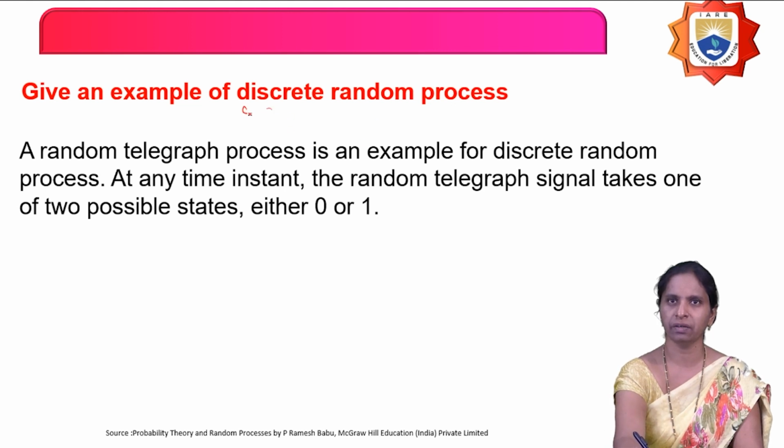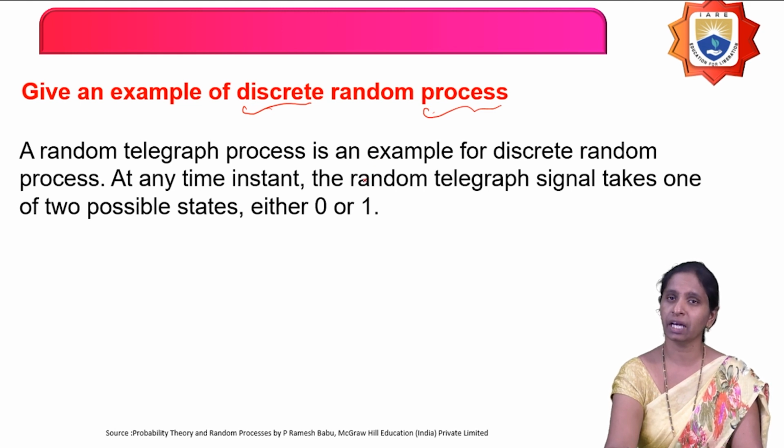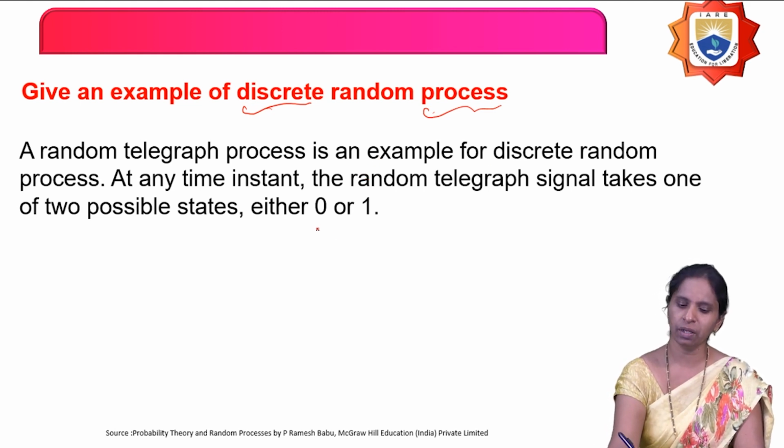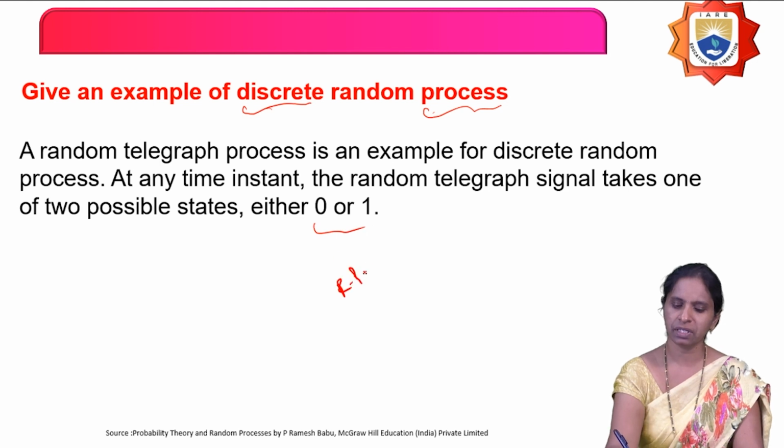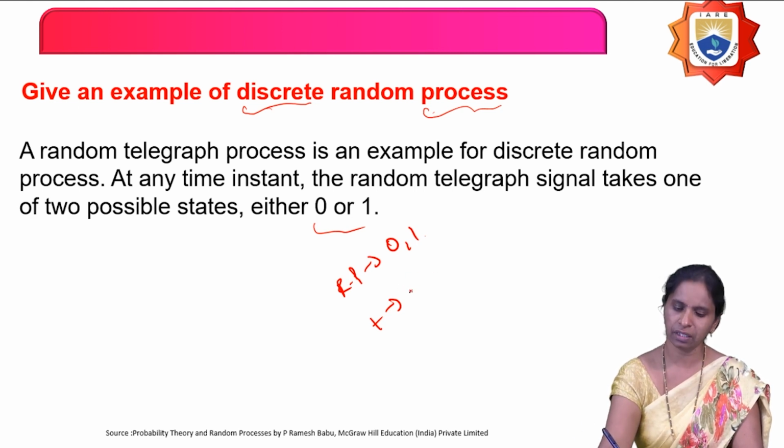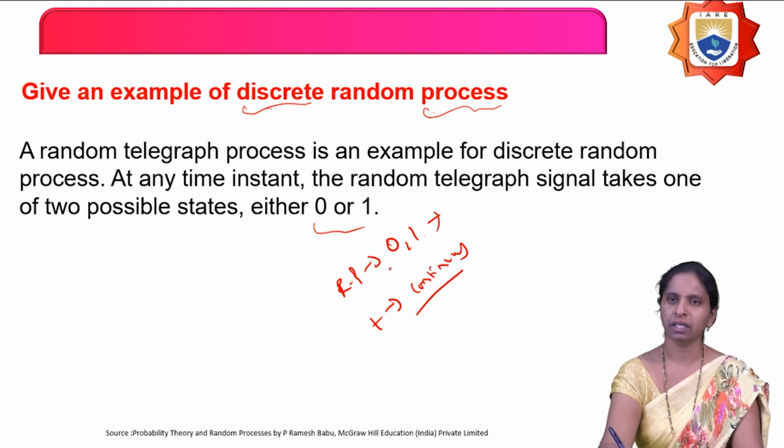Next one is, give an example of a discrete random process. Discrete is nothing but the random variable being discrete, and process is nothing but the time t being continuous. A random telegraph process is an example of a discrete random process, because at any time instant the telegraph signal takes only the values 0 and 1. The random variable takes only 2 values, 0 and 1, but the time t is continuous. Therefore, the random telegraph signal is an example of a discrete random process.